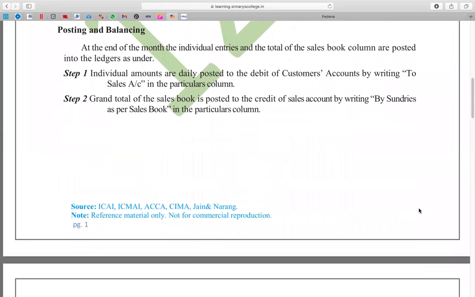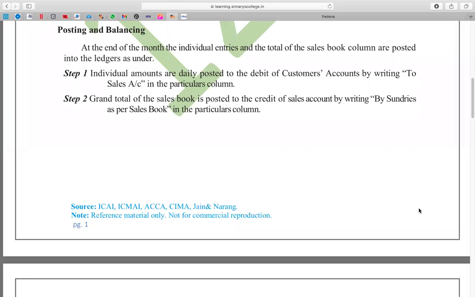Okay, let's come to the point of posting. Now, at the end of the month, the individual entries and the total of the sales book column are posted into the ledger as per these two steps. What is that? Step one, individual amounts are daily posted to the debit of customers account by writing "to sales account".